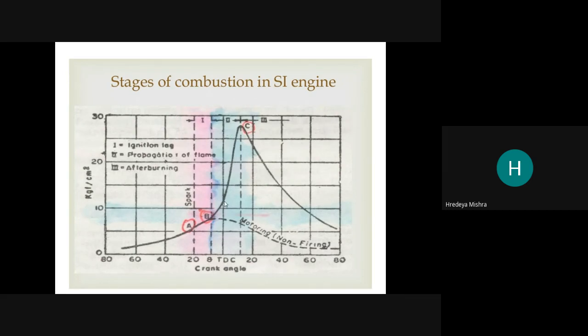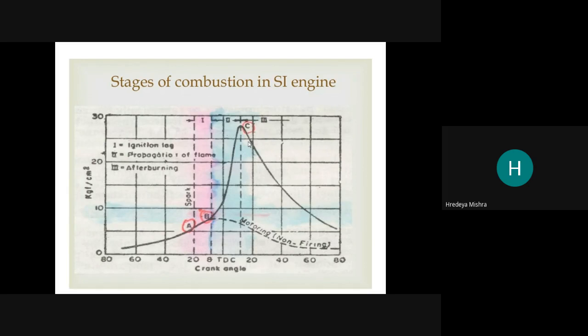B is the compression, where the compression is finished, and we get the second peak. The highest peak C is denoted during the power stroke.